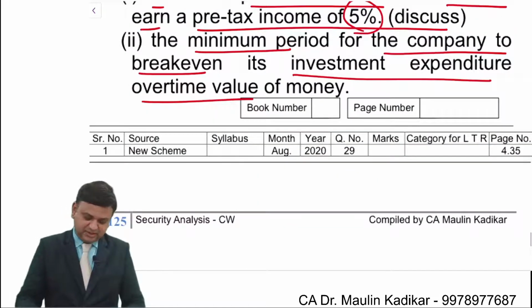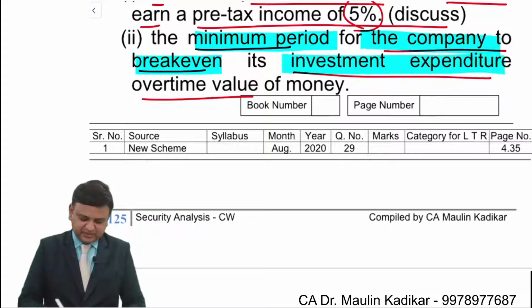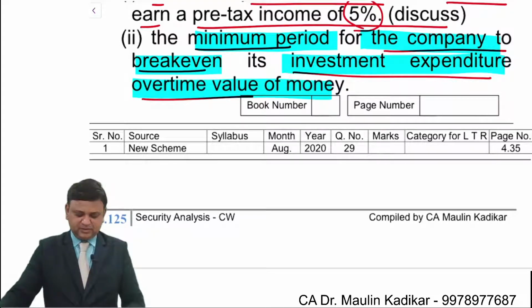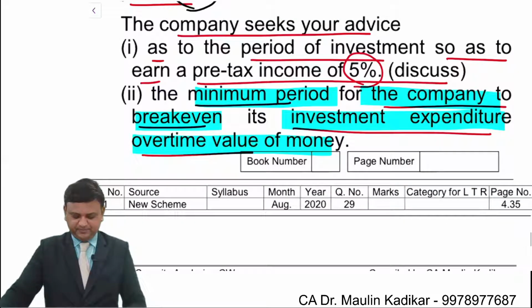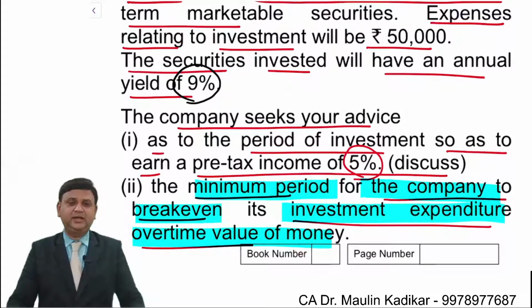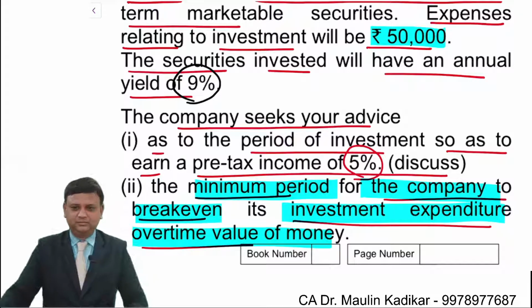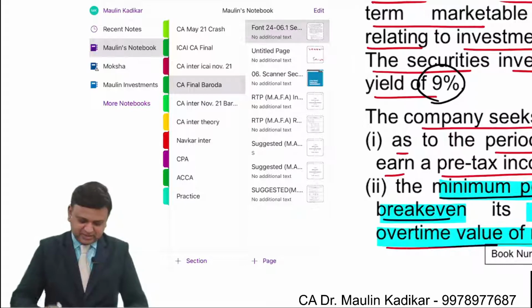Next, the question says that you are required to find the minimum period for the company to break even its investment expenditure over the time value of money. So in the second part of the question, we have to find the minimum time period for which the investment should be made so as to recover the expense of 50,000. That is the question. So write an answer.